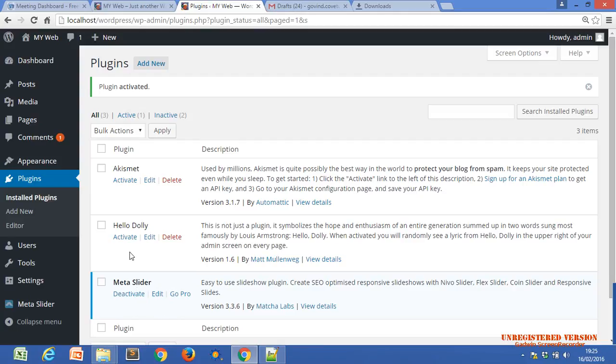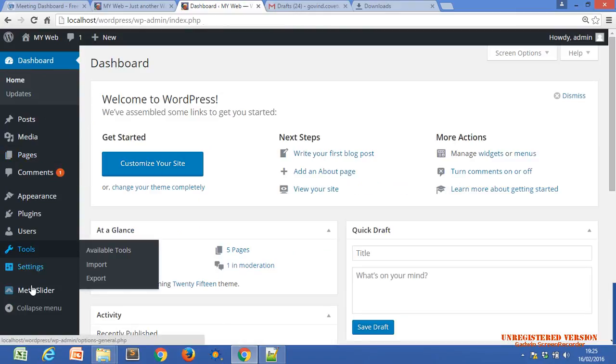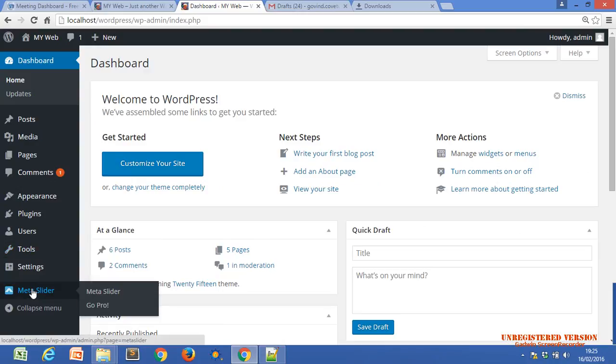Now there should be an option. Previously there was no option about Meta Slider. Within the dashboard we get one new tab about Meta Slider. Why? Because we added the functionality of the Meta Slider plugin. Meta Slider plugin is used to create a slider of images or any text or any div, and we can add that slider into any page or into our header or anywhere we need.